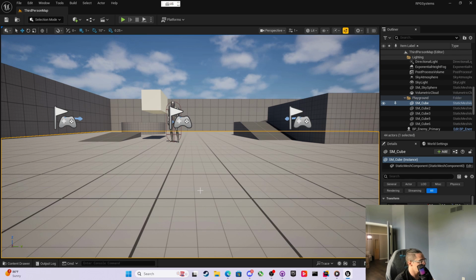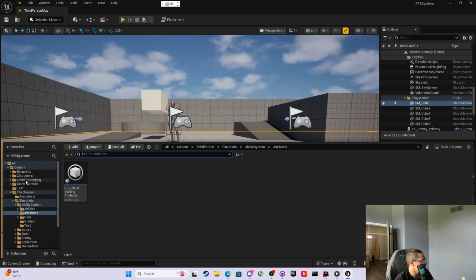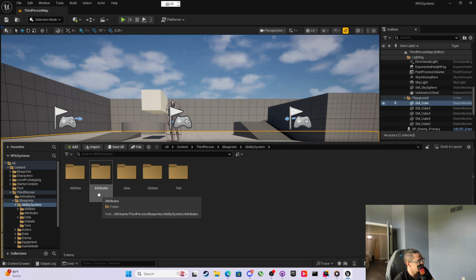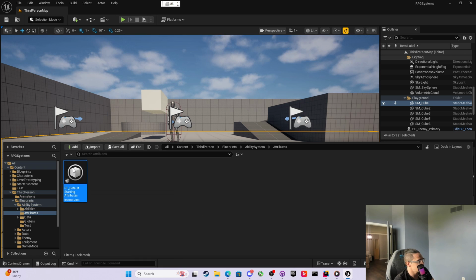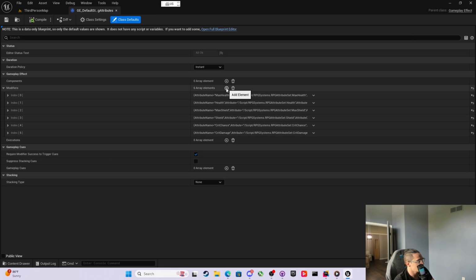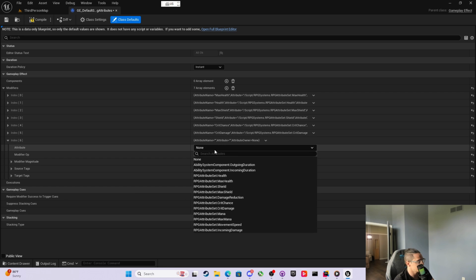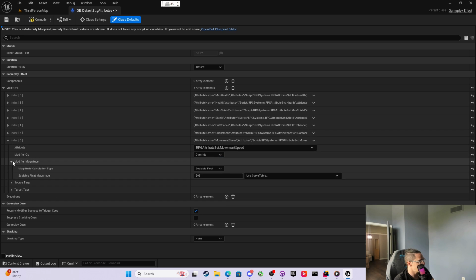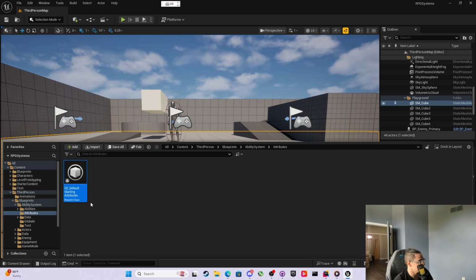Okay, now that we're back in the editor, let's open this up and let's go here. Where are we? So we're going to start here. First thing we're going to do is come into the ability system, into the attributes, and then the default starting attributes. We have all these. We need to add a new default starting attribute to them now. We need to add a movement speed, which we're going to override. And we can start off by saying like 500. So we'll say 500 is the base movement speed. So now he'll have movement speed to start.